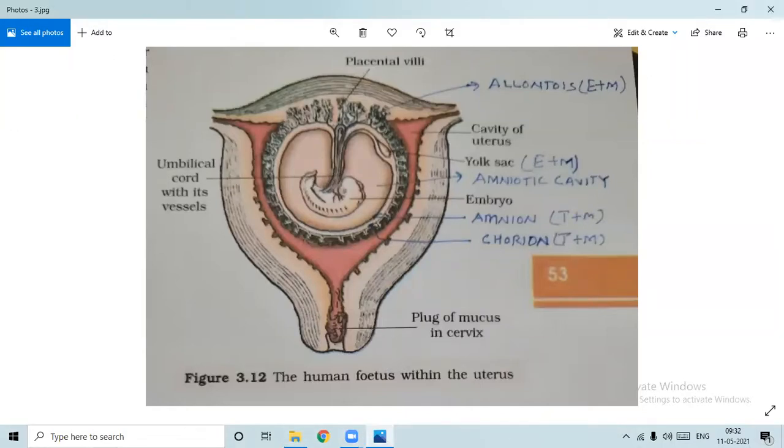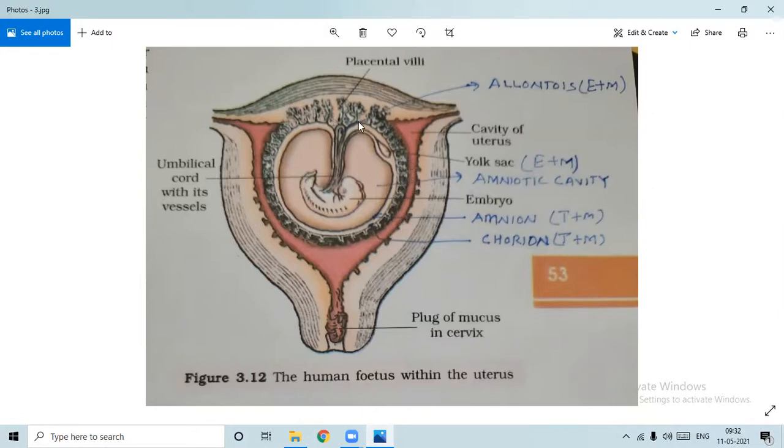Now, ultimately, what happens is that the outermost layer of the gastrula, what was that? That was the trophoblast. Okay. I told you that from the embryonic node, the fetus will be formed as well as the extra-embryonic layers. Now, what are extra-embryonic layers? These are the layers which give protection to the embryo. Okay. Then the outermost layer, that was the trophoblast.